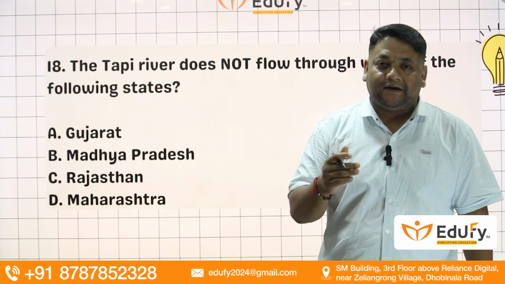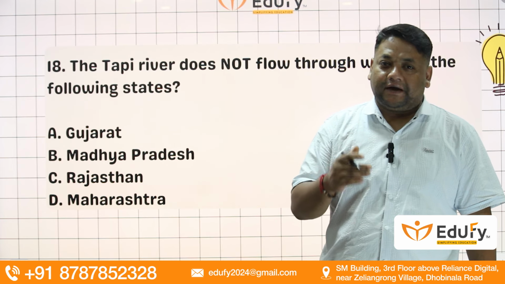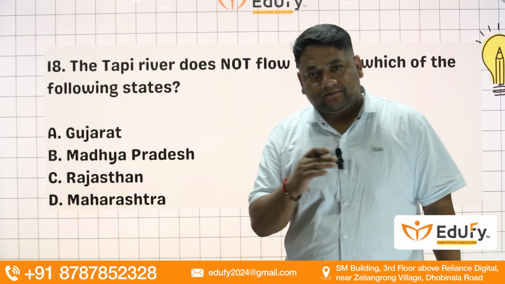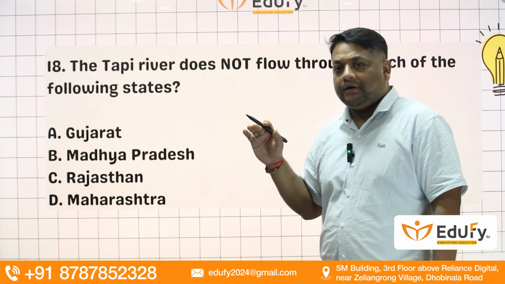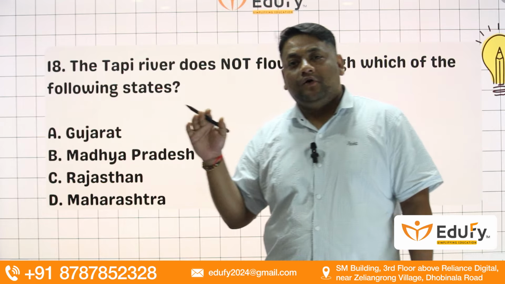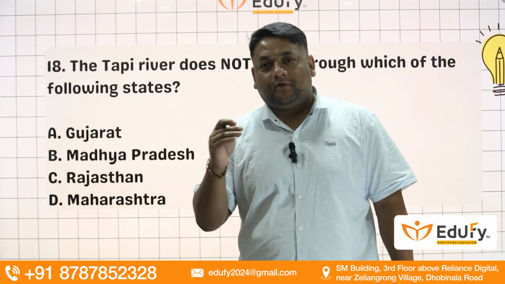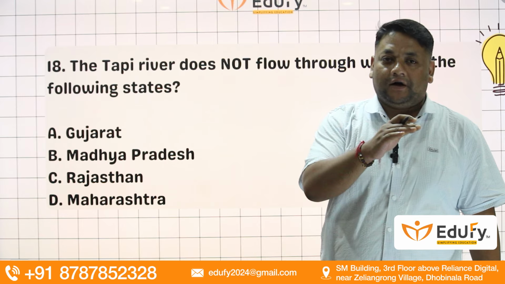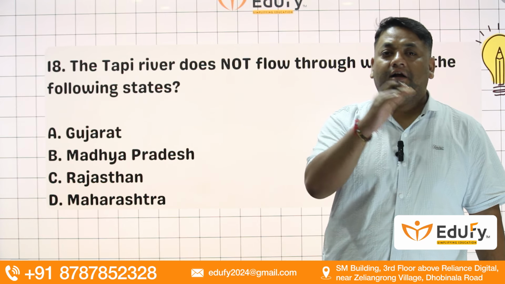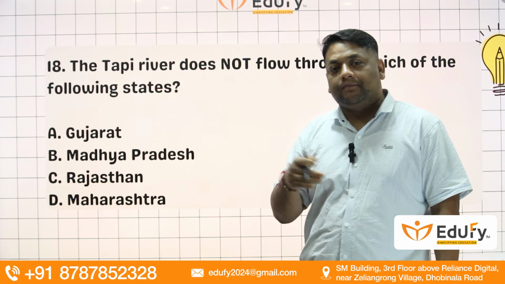If you open page 9 of your atlas, you can see these rivers very easily. Now, this Tapi river also flows down from the bottom of Satpura and flows towards